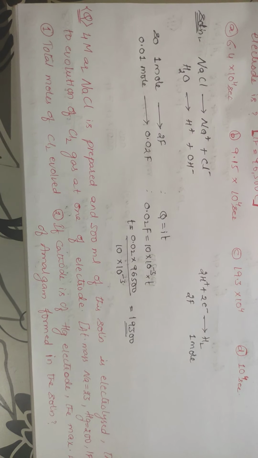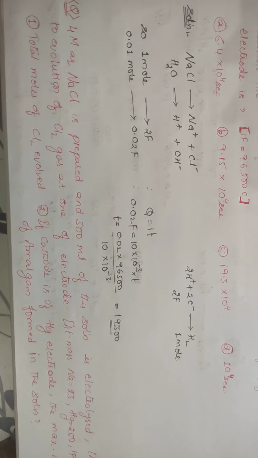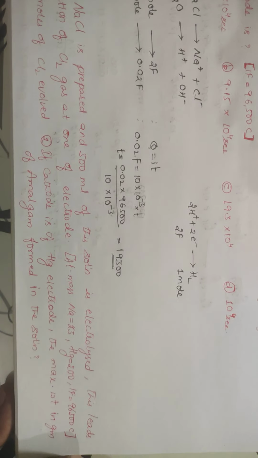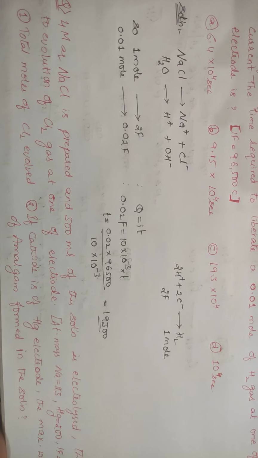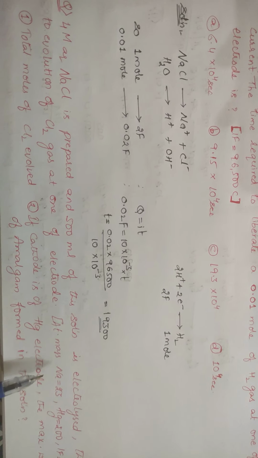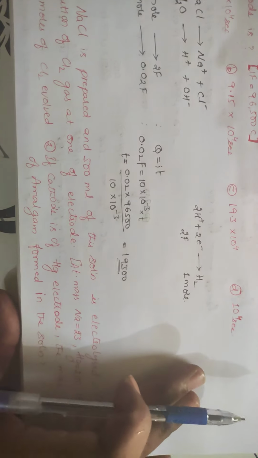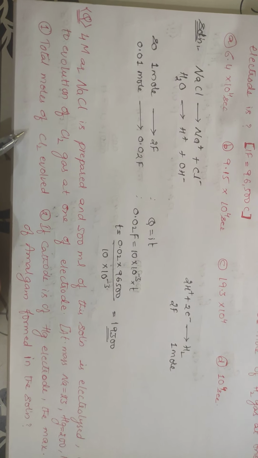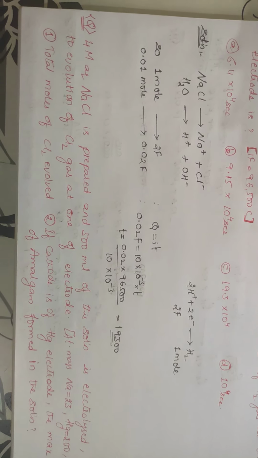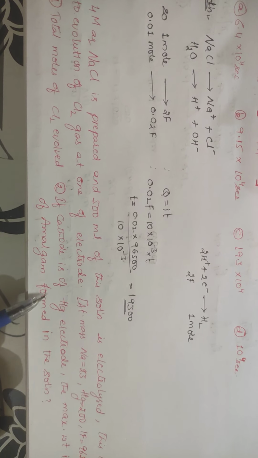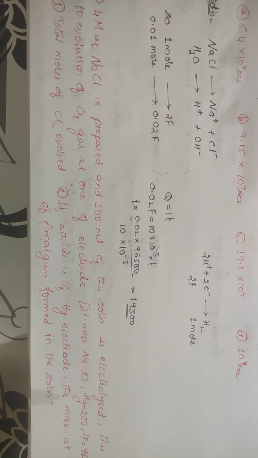Right. Take this question, students. 4 molar aqueous NaCl is prepared and 500 ml of this solution is electrolyzed. This leads to the evolution of chlorine gas at one of the electrodes. Atomic mass of sodium is 23, mercury is 200, and 1 Faraday is equal to 96,500 coulombs. First question: total number of moles of chlorine gas that has been evolved. Second: if the cathode is a mercury electrode, the maximum weight in grams of amalgam formed in the solution.